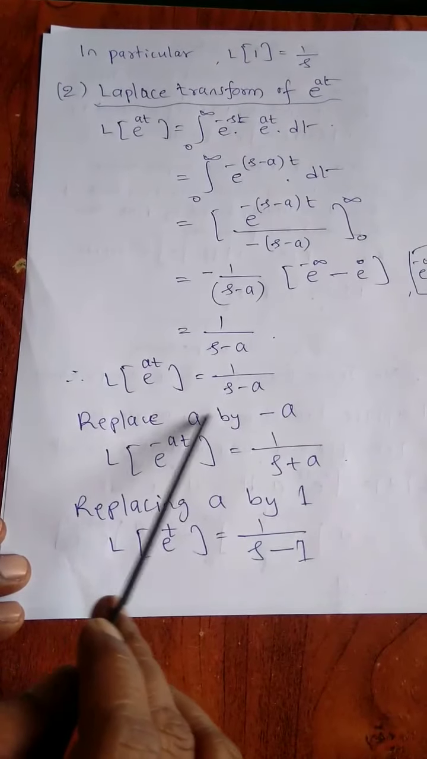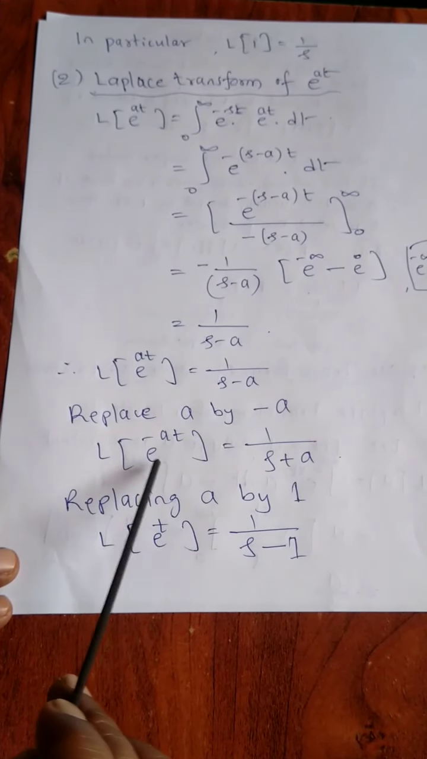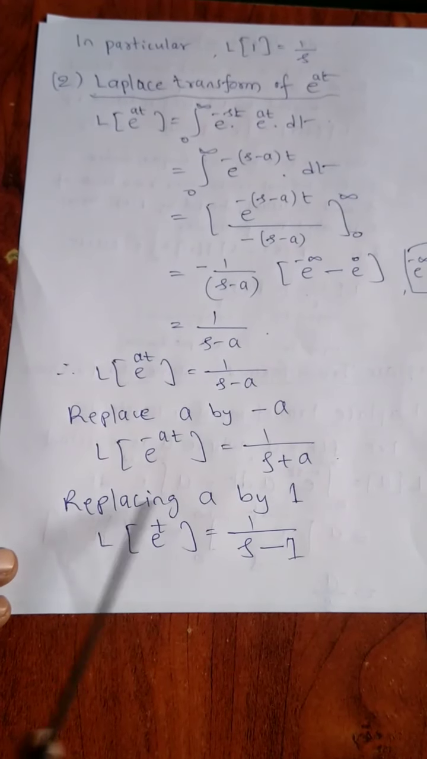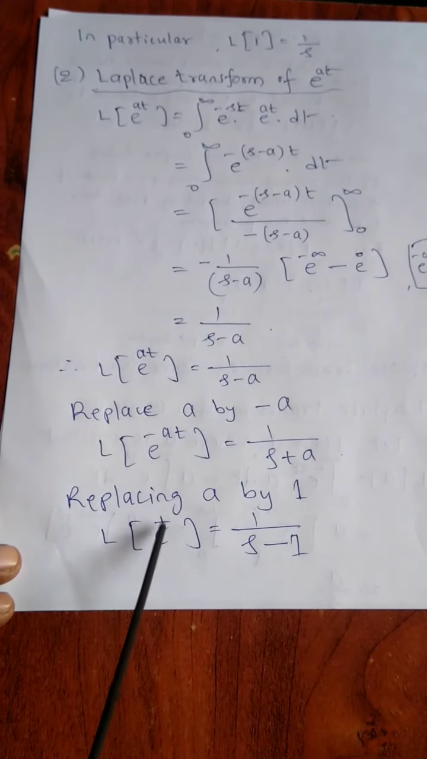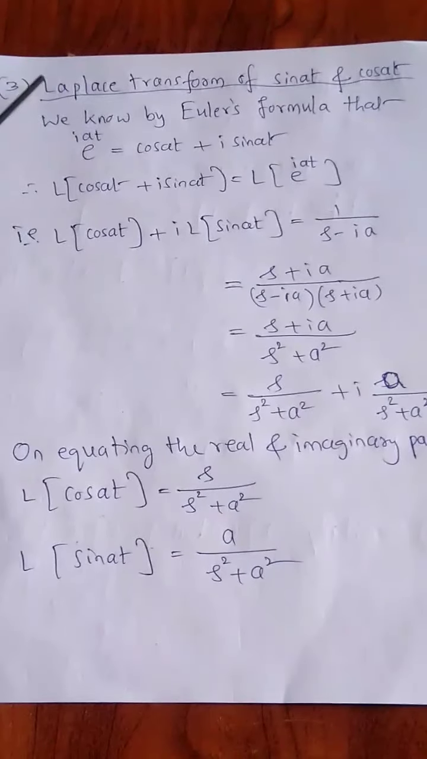So replace a by minus a. Replacing a by minus a, we get Laplace transform of e raised to minus at is equal to 1 divided by s plus a. Replacing a by 1, we get Laplace transform of e raised to t is equal to 1 divided by s minus 1.